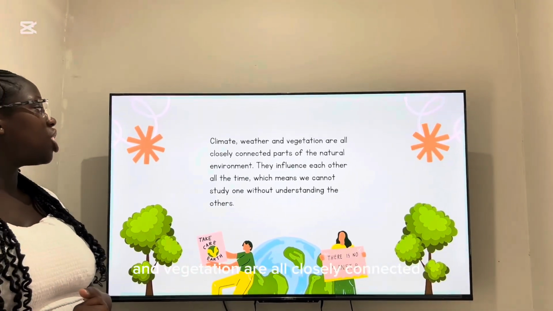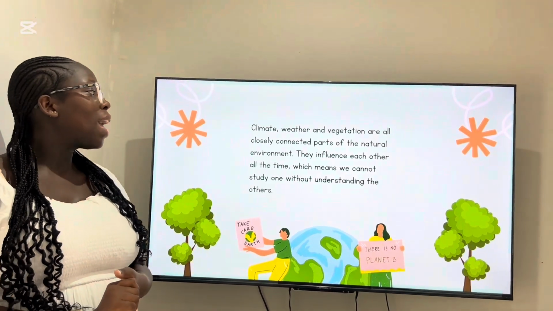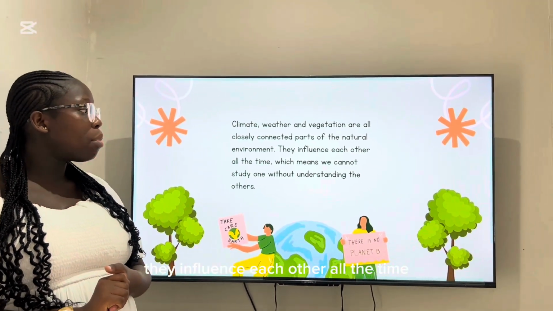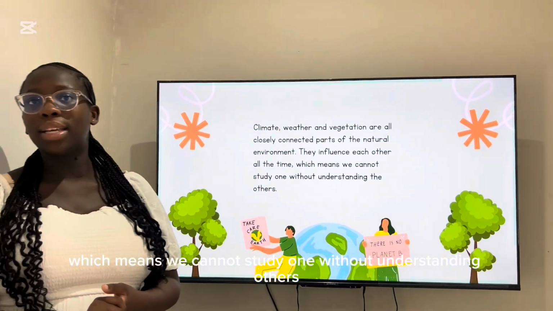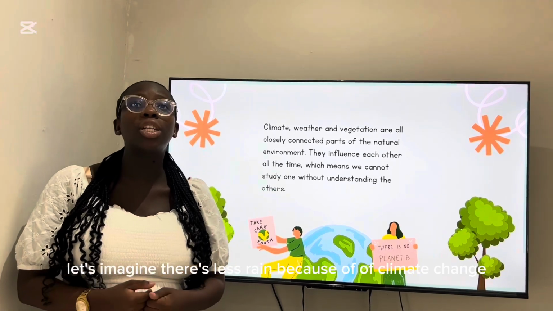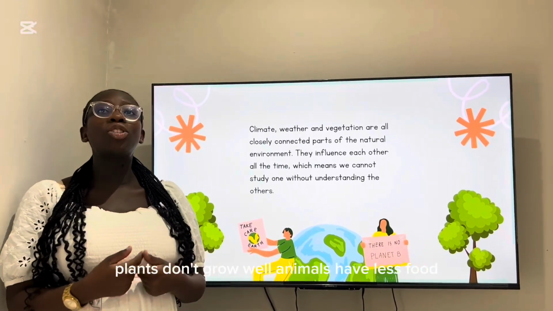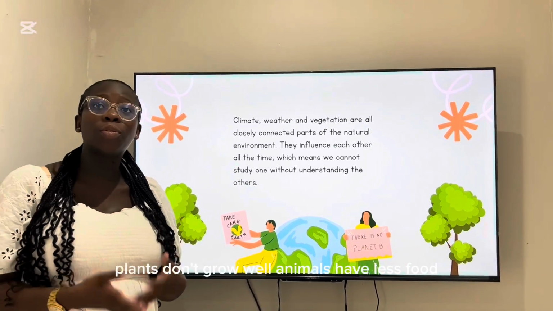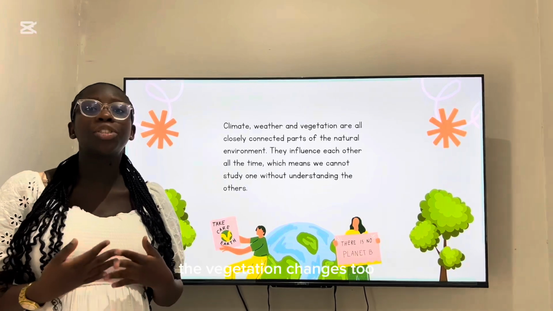Climate, weather, and vegetation are all closely connected parts of the natural environment. They influence each other all the time, which means we cannot study one without understanding the others. Let's imagine there's less rain because of climate change. That means the soil gets drier, plants don't grow well, animals have less food. So if the climate or weather changes, the vegetation changes too.